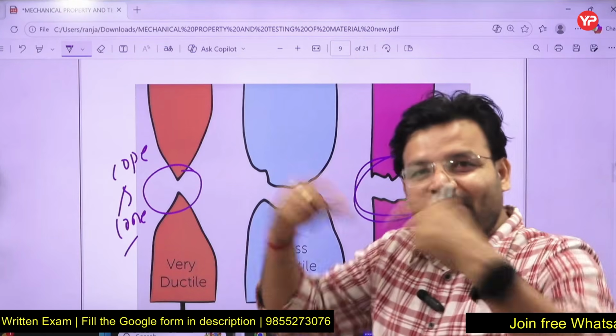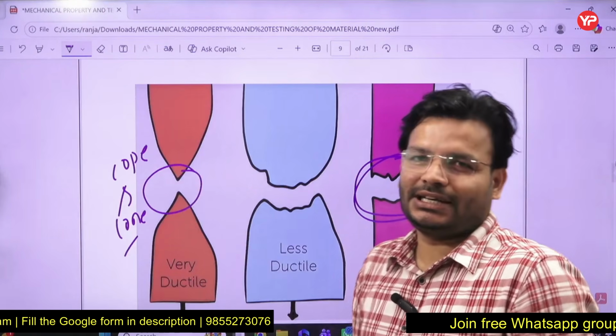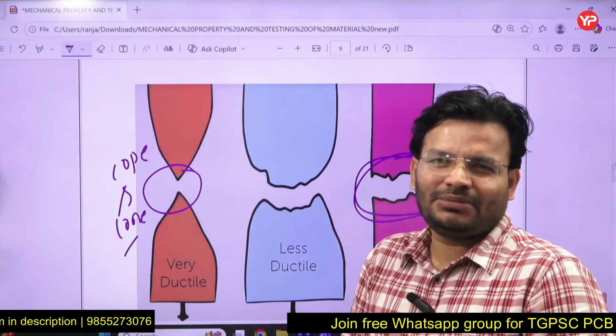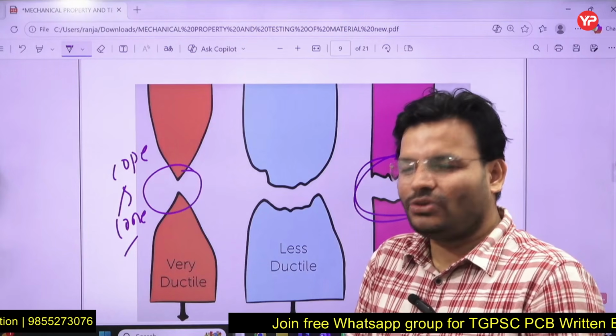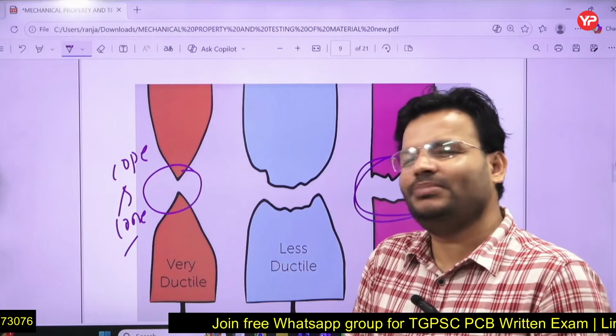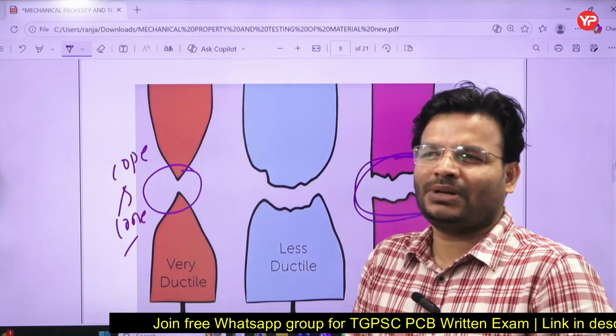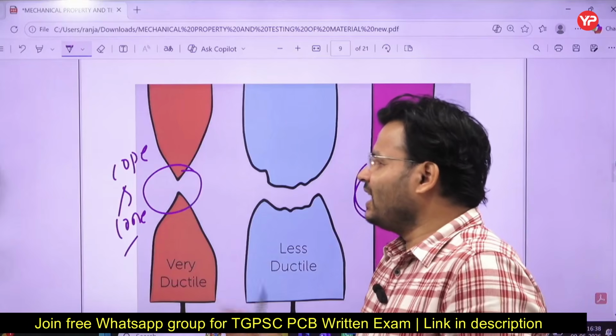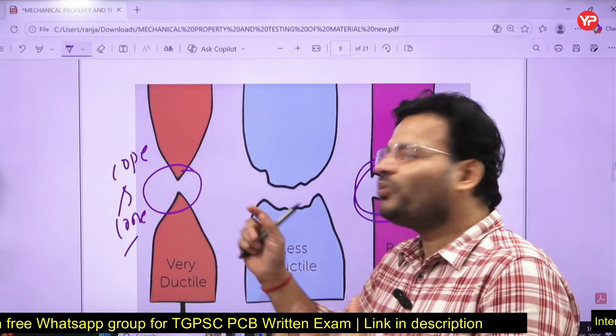But if it were ductile, then the failure would be something like that. Mild steel is your ductile material. Low carbon steel, medium carbon steel, aluminum, and copper are all ductile materials, and they will fail something like that. Why is it happening?